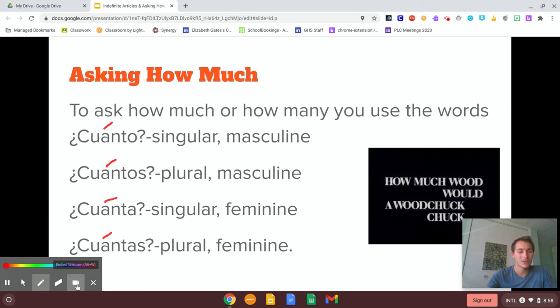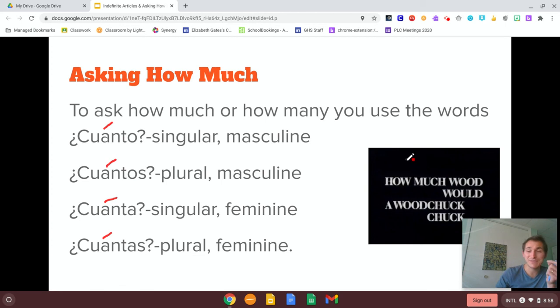All right. So let's go to, I pulled up a little trabalengua. It literally means a work tongue or a tongue worker. So, how much wood could a woodchuck chuck if a woodchuck could chuck wood? Has anybody ever heard of a tongue twister or a tongue worker? Tongue worker doesn't make any sense, but a tongue twister en inglés. I know you know that one. Why don't you try and say that en inglés? How much wood would a woodchuck chuck if a woodchuck could chuck wood?